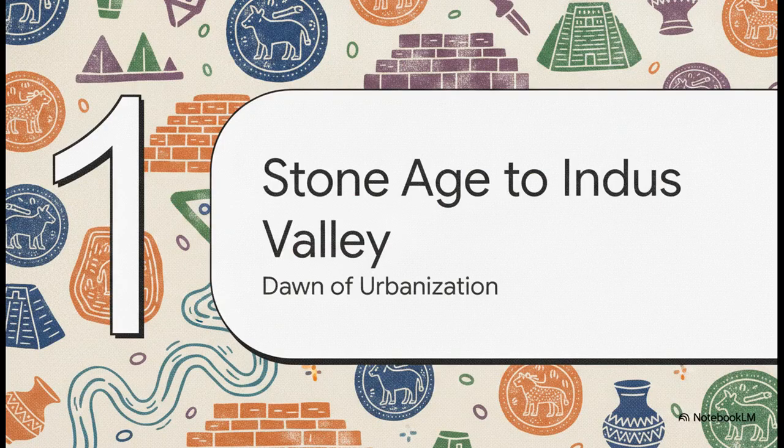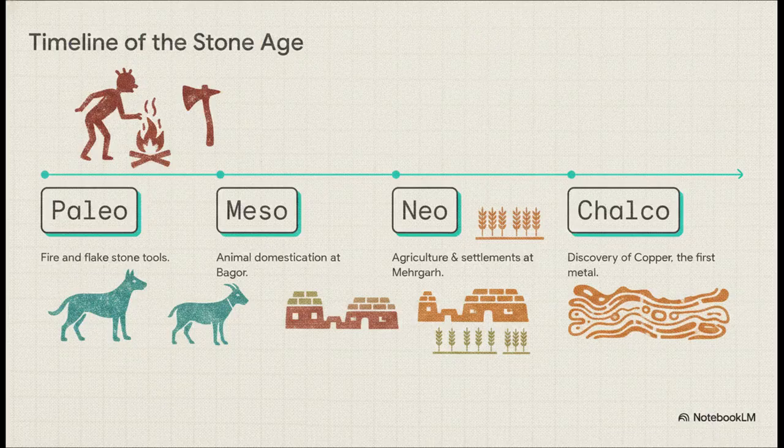All right, let's dive right into Section 1, Stone Age to Indus Valley, the dawn of urbanization. Starting at the macro level, back in the Paleolithic age, humans were pretty much just focused on basic survival, right? Using fire and simple flake stone tools. But then, things really start to accelerate.